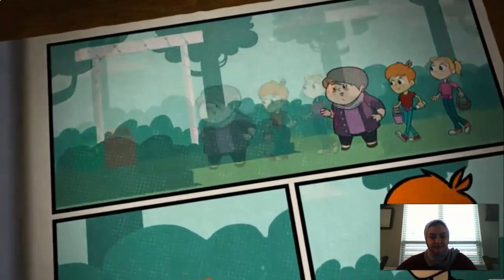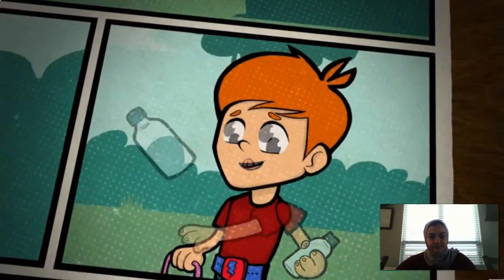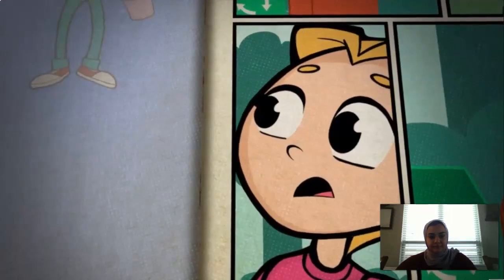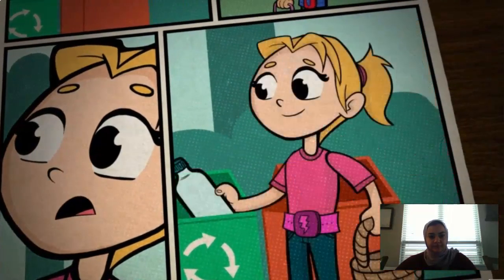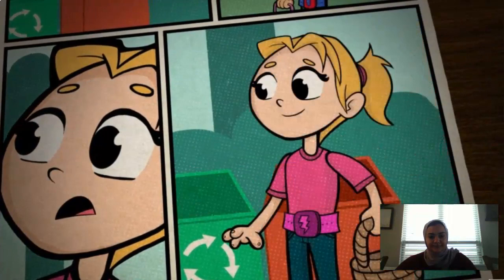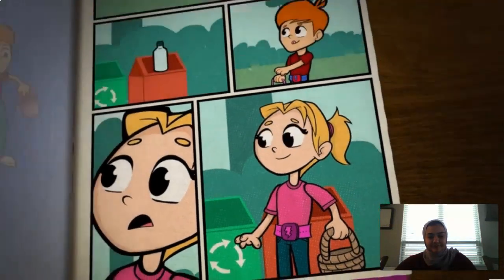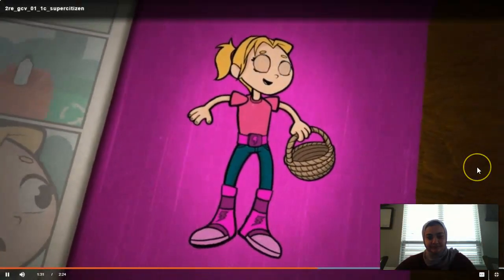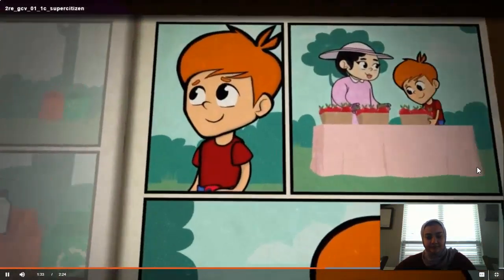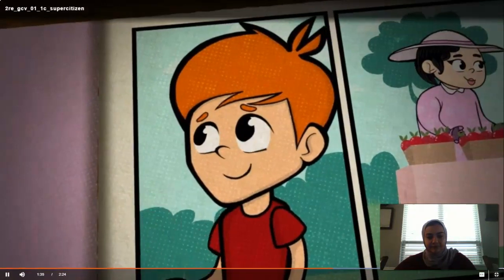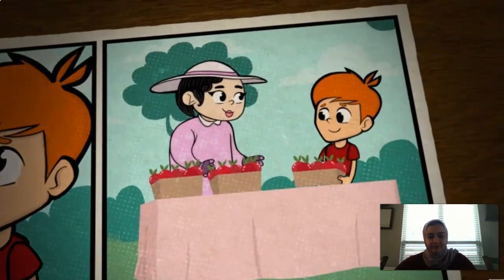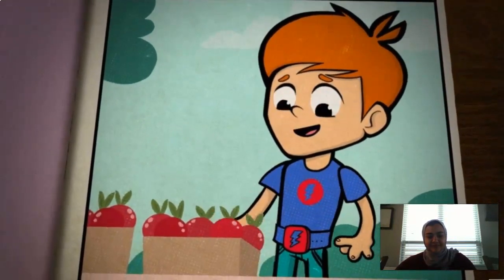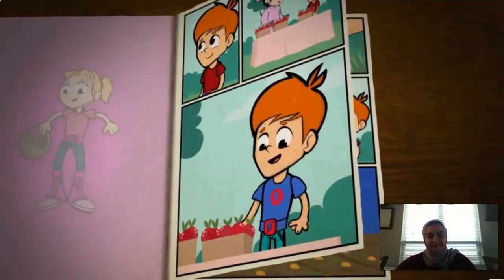On the way to the garden, Leon finishes his water and tosses the plastic bottle into the trash. Carly moves the bottle over to the recycling bin. Every bit of recycling makes a difference. Another way to be a super citizen. Grandma's friend is setting up the charity table, where garden vegetables will be given away to people in need. Leon lends a hand. A super citizen move for sure.